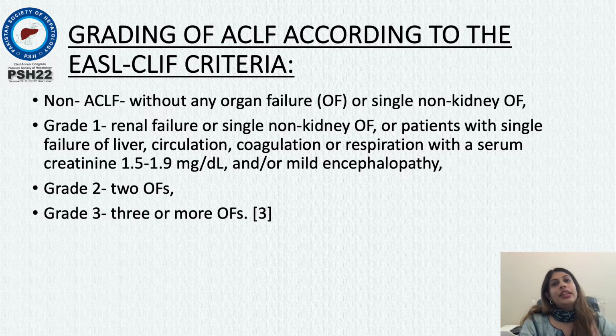According to the EASL CLIF criteria, the grading of ACLF is as follows. We divide them into two groups, that is non-ACLF and ACLF. The patients without ACLF are considered those who do not have any organ failure or those who have a single non-kidney organ failure, whereas the grade 1 ACLF is where we have renal failure or single non-kidney organ failure, patients with single failure of liver, circulation, coagulation or respiration with a serum creatinine level of 1.5 to 1.9, or patients with mild hepatic encephalopathy. Grade 2 ACLF is where we have 2 organ failures, and grade 3 is where we have 3 or more organ failures.